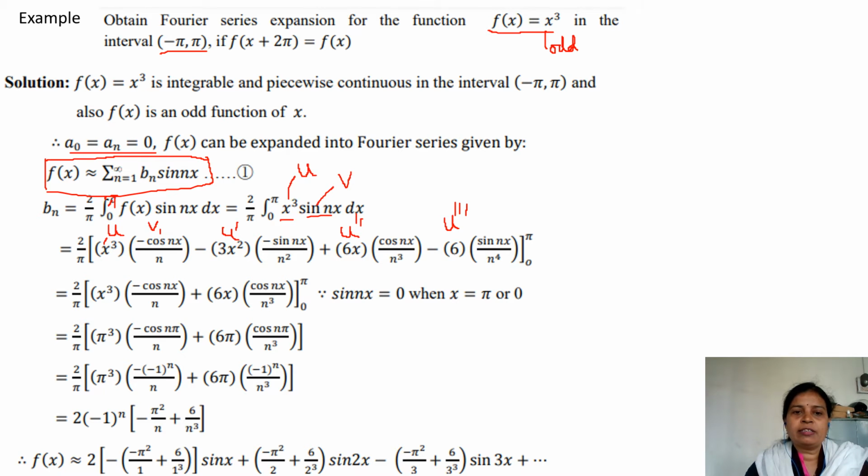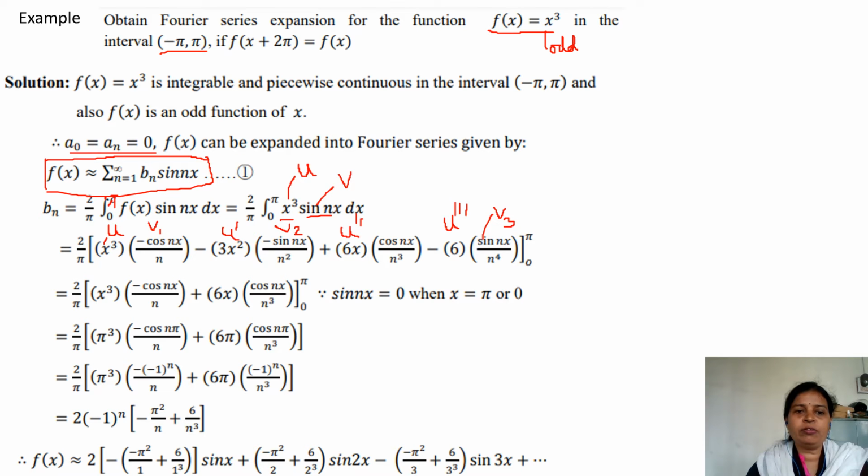And this is v2, second integration. You can calculate it separately also. Write down v, write down v1, v2, v3. Similarly, you can calculate to make it simpler.